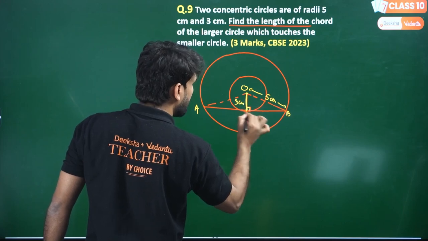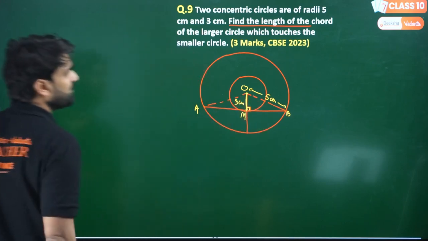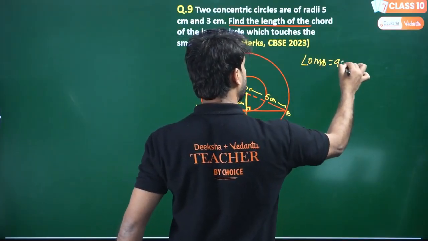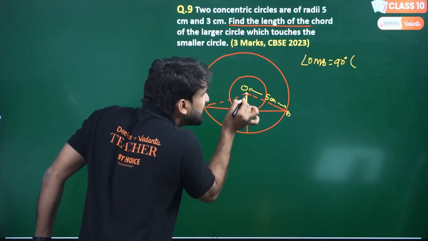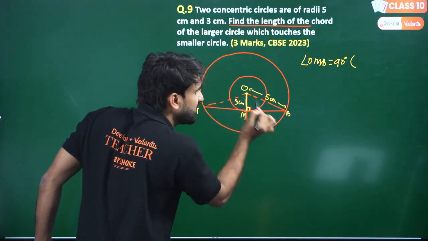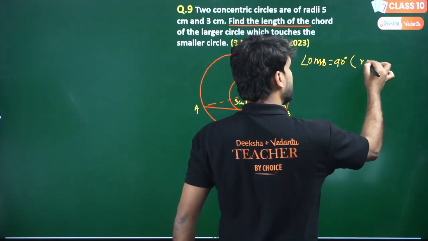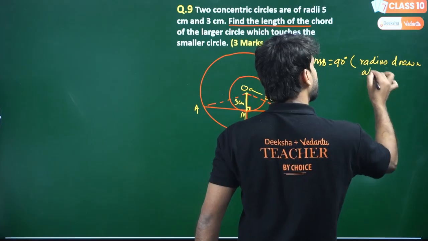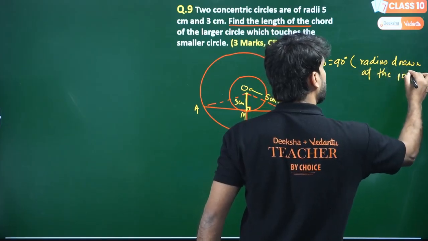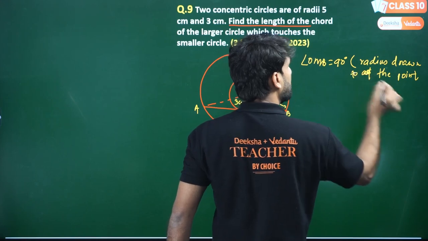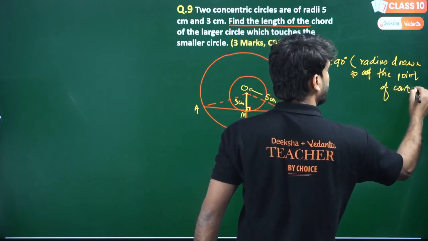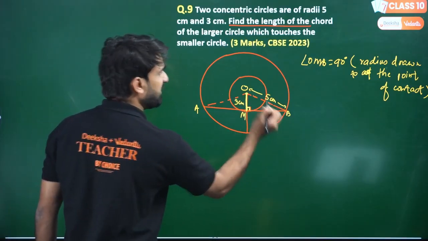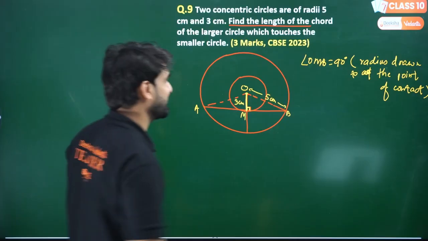And I'm calling this point M. So angle OMB will be 90 degrees. Why? Because this is the center, this is the radius, and this is the tangent for the smaller circle. So the radius drawn to the point of contact, if I draw the radius to the point of contact, the angle will always be 90 degrees. And if this is 90 degrees, can we apply Pythagoras theorem? Yes, we can apply Pythagoras theorem.